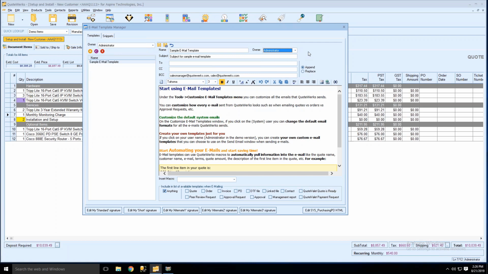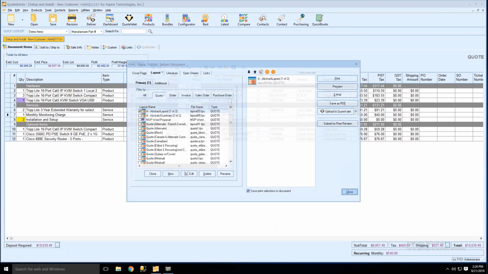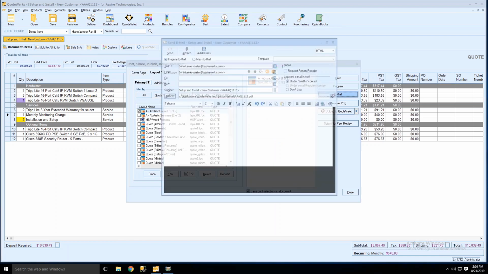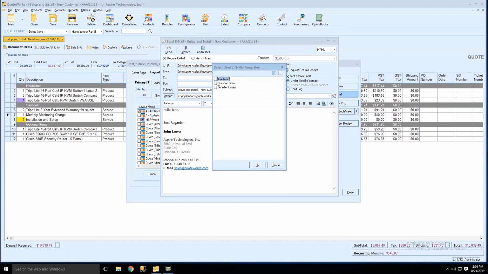But if it's just for some users, your users can actually specify which templates they want to use under the deliver window. When we get ready to send this quote out, there's going to be the drop-down menu here for the template, and you'll see there's now an option that says Edit List. And if you choose Edit List, you can actually choose which user's templates you want displayed in your email template window. And this is a per user setting.